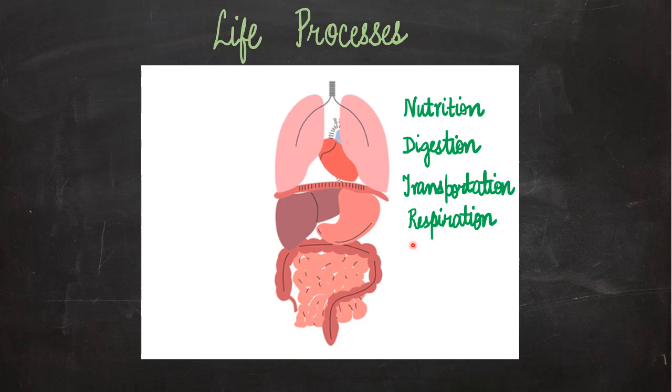Now imagine once these cells have used up all of this food and oxygen, they are also going to release some waste substances in this process. Waste substances like excess water or maybe some nitrogenous waste like urea. So these waste products need to be flushed out of our bodies, and that is done by the process of excretion.